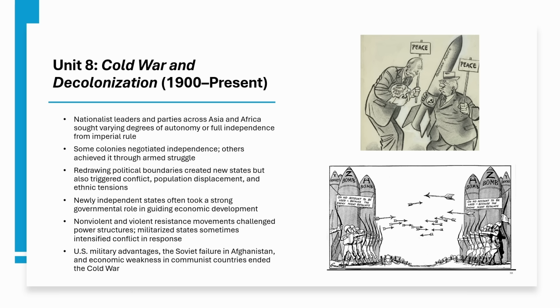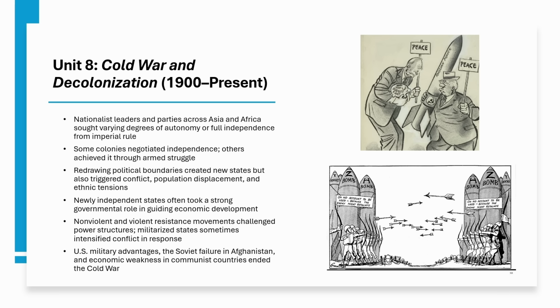European empires fall apart as nationalist leaders push for independence. Some negotiate it like India in 1947, others fight for it like Algeria against France. But even peaceful transitions come with consequences. India's partition kills 1 to 2 million people. Leaders like Gandhi, Nkrumah, and Nasser build new states, and resistance splits between non-violence under Gandhi, MLK, and Mandela.